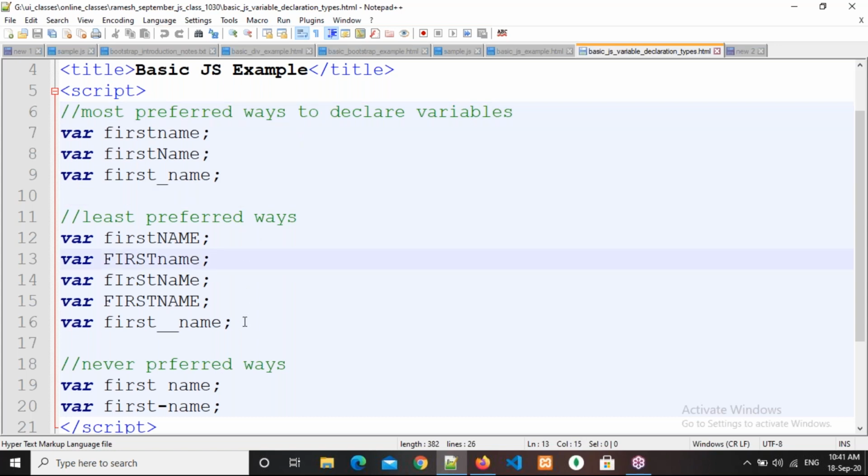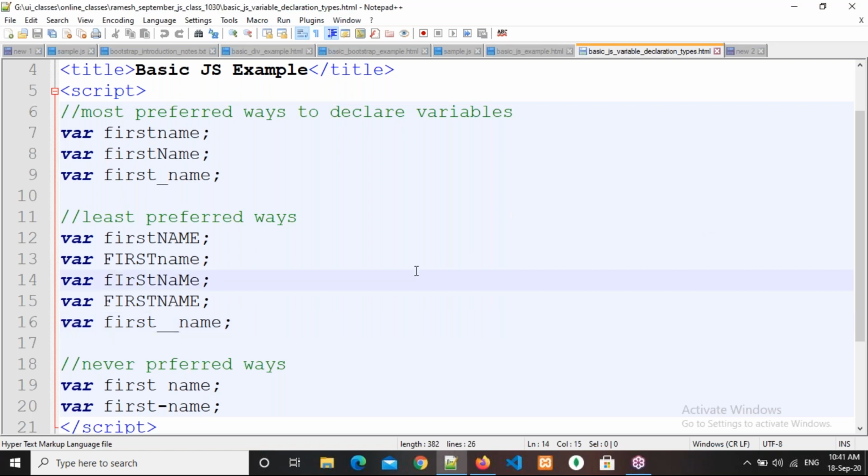Now we are going to discuss pop-up boxes in JavaScript. We have three types of pop-up boxes. One is the alert box, another is the confirm box, and another is the prompt box. We'll see how they work and what the advantage of each is. All those things we'll see here. Now here I'm going to take a new file.